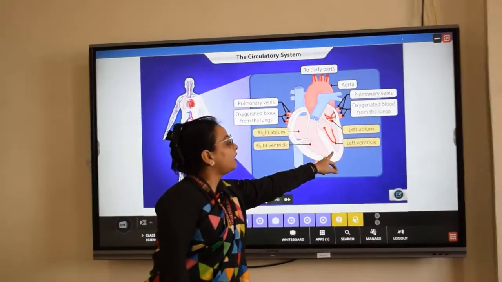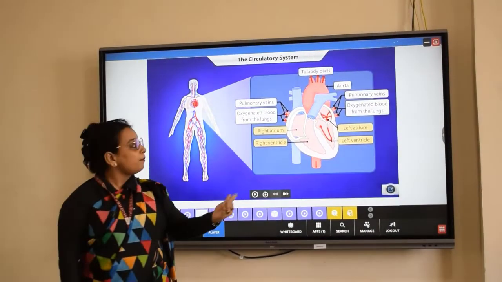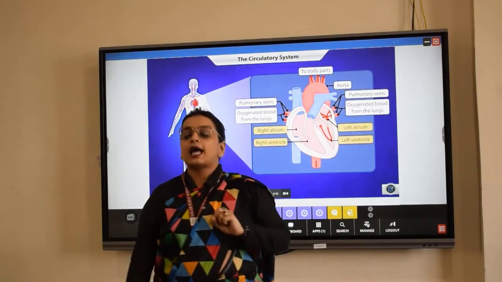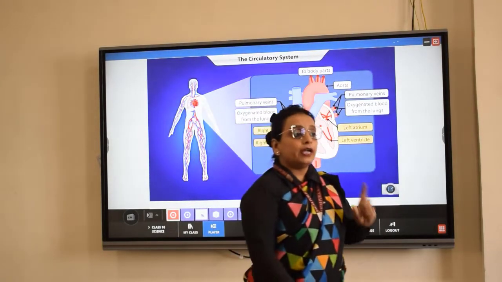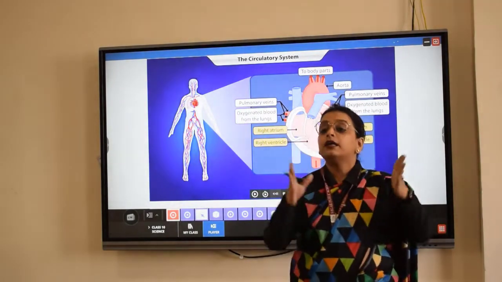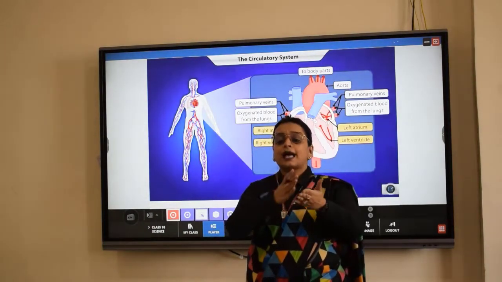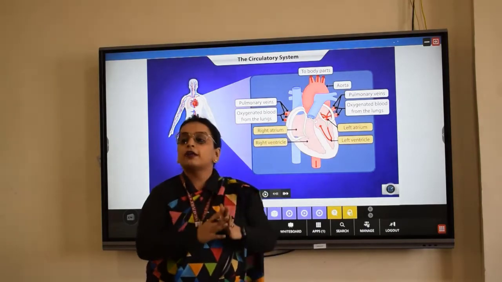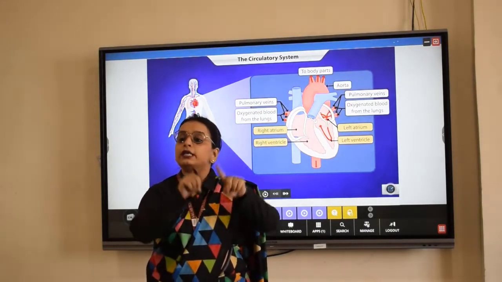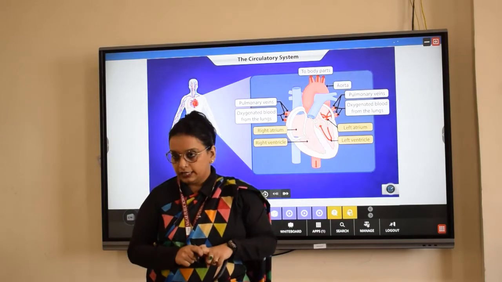The oxygenated blood from the left ventricle is pumped out through an opening called the aorta. What do we call this opening? Aorta. So aorta is a major artery, a bigger artery to which all the other arteries and arterioles are connected, and this major artery transports the oxygenated blood to each and every part of our body, right?